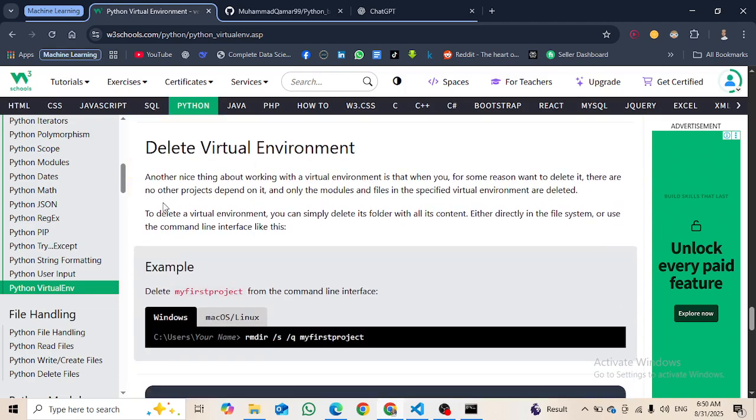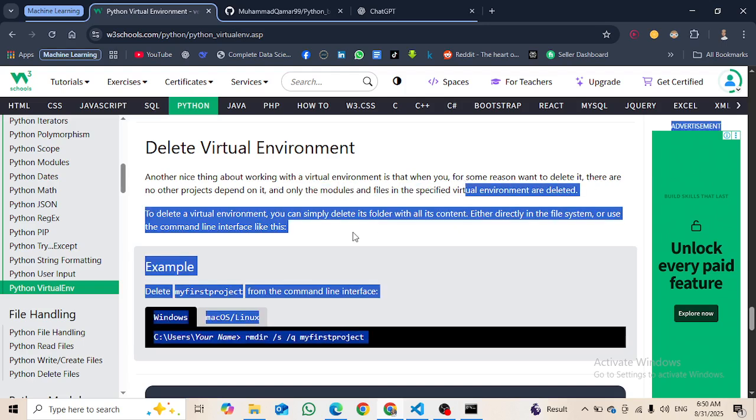Okay, delete virtual environment. Another nice thing about working with a virtual environment is when you for some reason want to delete it, no other projects depend on it, and only the modules and files in the specified virtual environment are deleted.